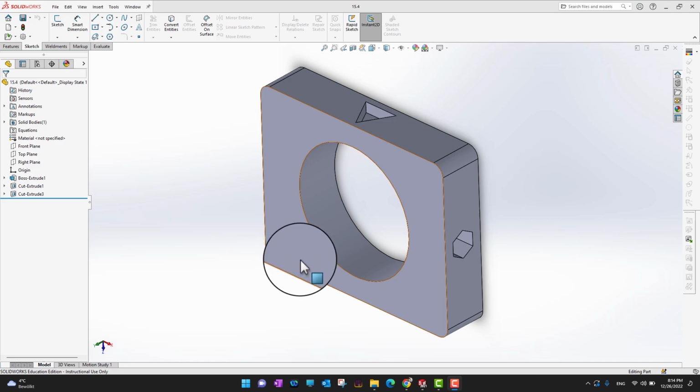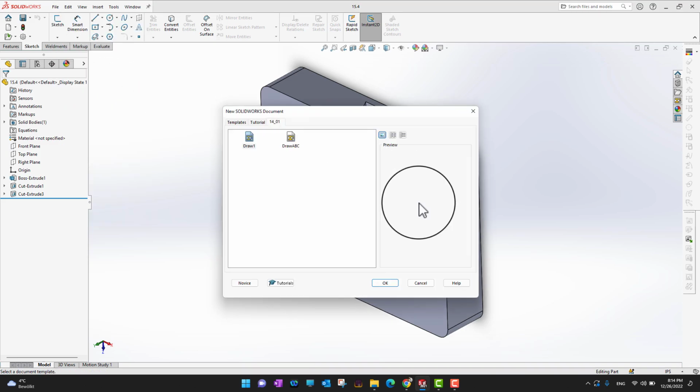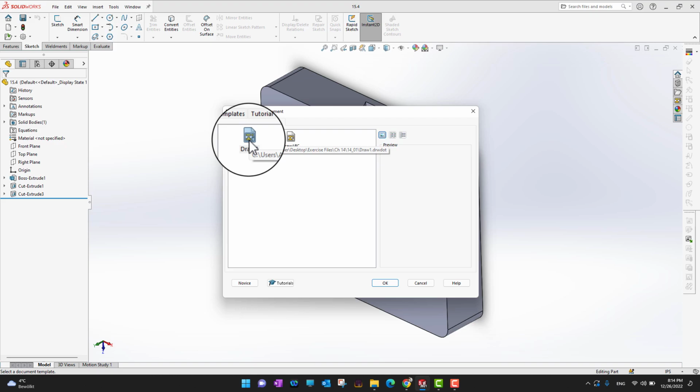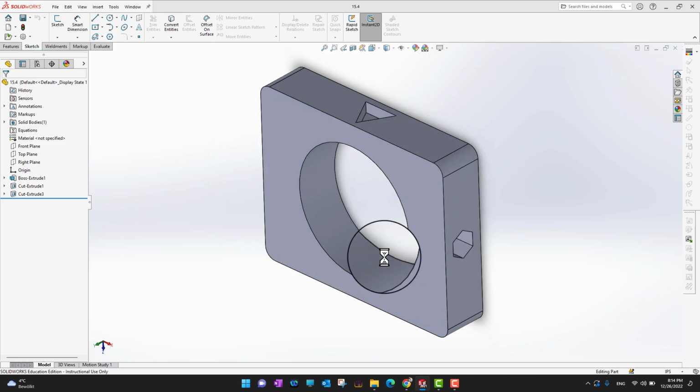So right now I have a part here, and there are two different ways I can bring model views into the drawing. The first way is to go into the File menu, where you can see an option, Make Drawing from Part. I'm going to click on that, and it's going to ask what template you want to use. If you have multiple templates, you can use whichever one you want, or if you don't, you can just go with the default template. I'm going to select a template and click OK.